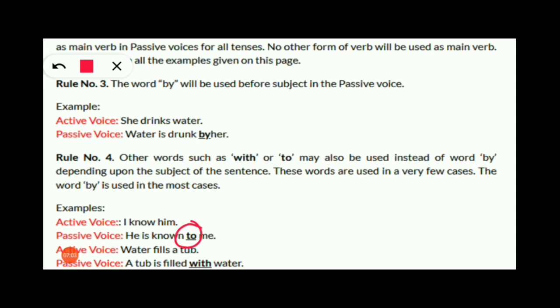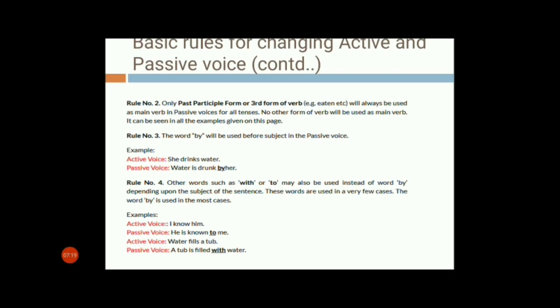Okay. So water fills a tub. A tub is filled with water, not by water. So again, by water will become wrong here. Okay. So with water, we are filling the tub with the water here, not by water. So in this way, the prepositions to and with also are used in few cases.